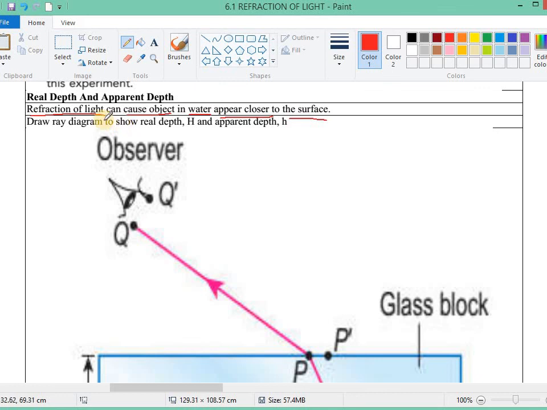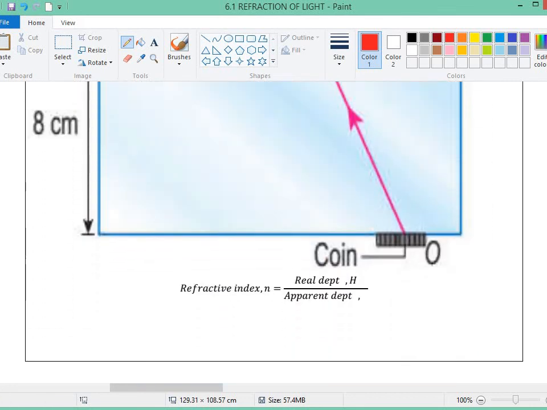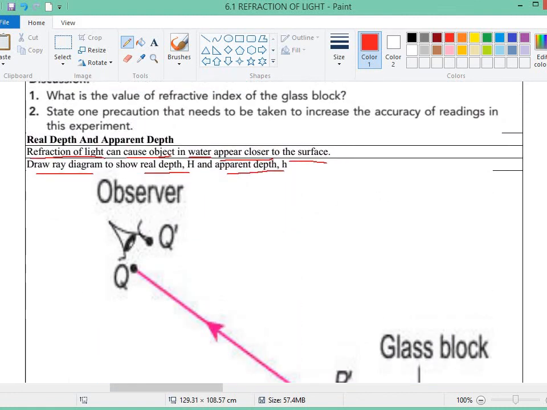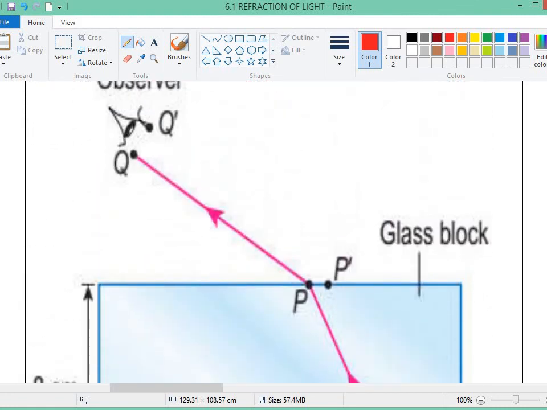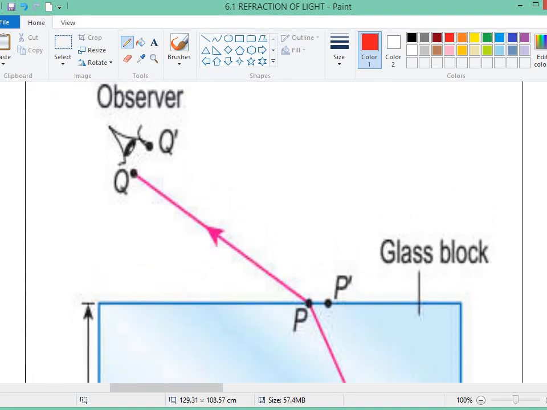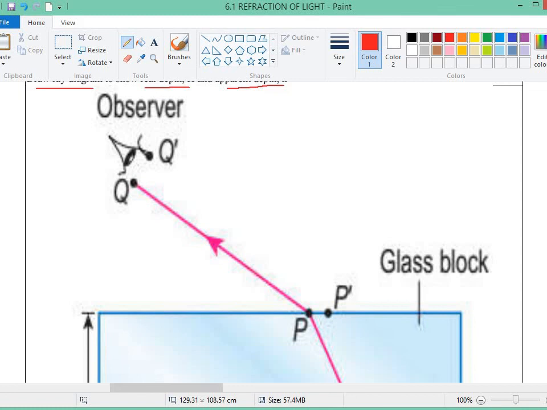Let's draw a ray diagram to show the real depth and apparent depth. I hope that if you have a printer, you can print out this page, and then draw using your ruler.